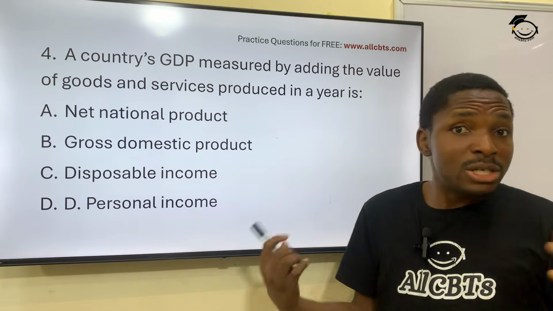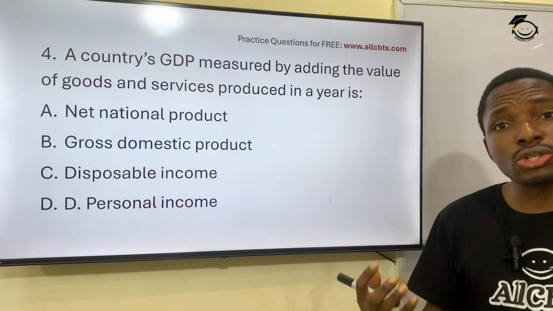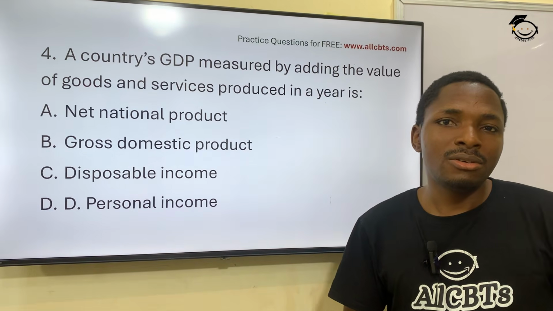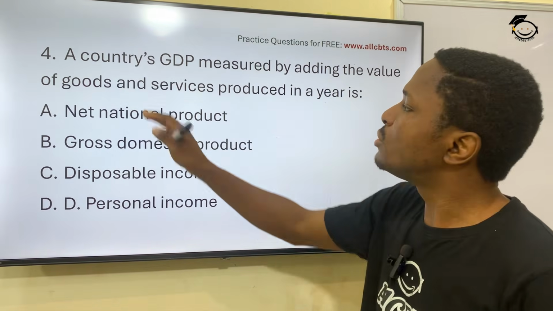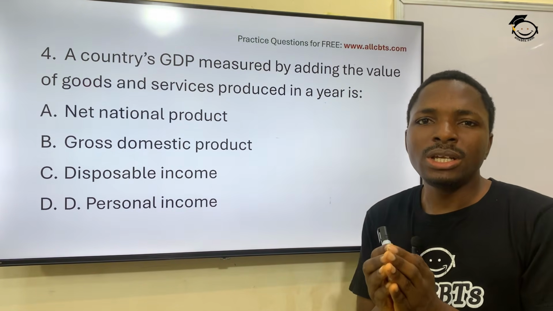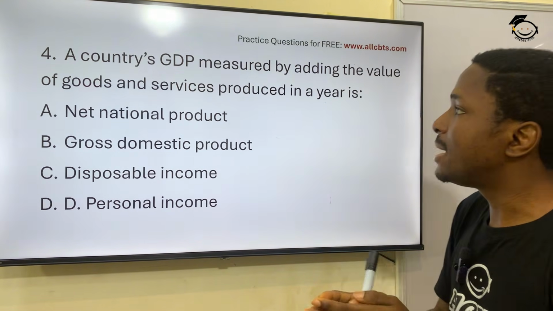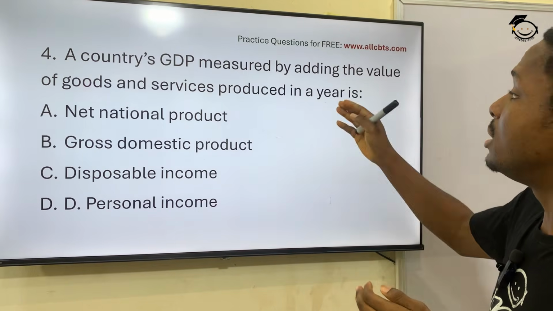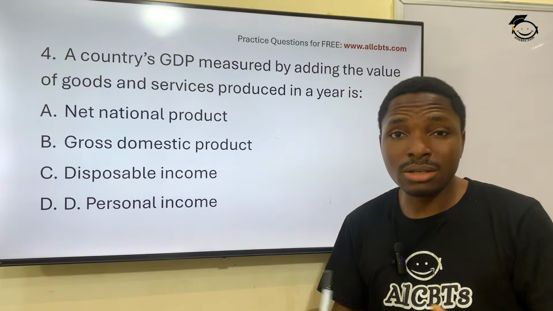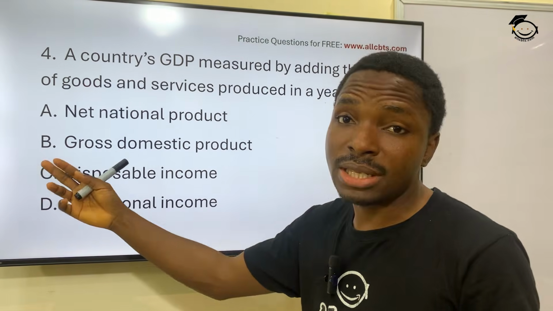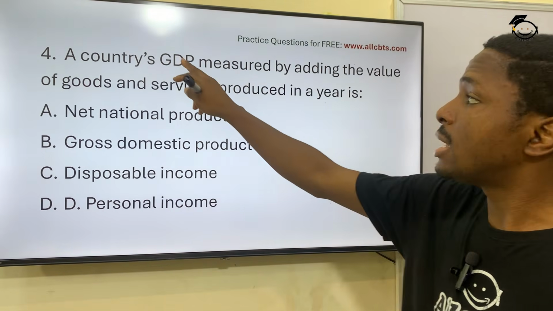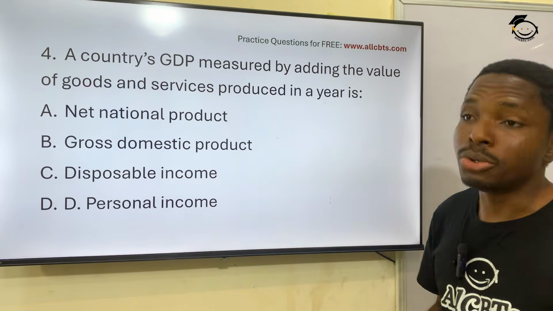You say, can they measure valuation of estimation of services? Yes. All right. So it's the total value of goods and services that is produced in a country in a calendar year. Right. And it can also be measured in quarters of a year. So that's okay. I've already said the answer. GDP, that's gross domestic product.